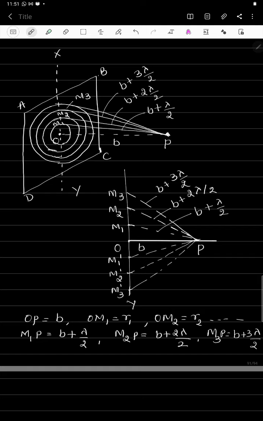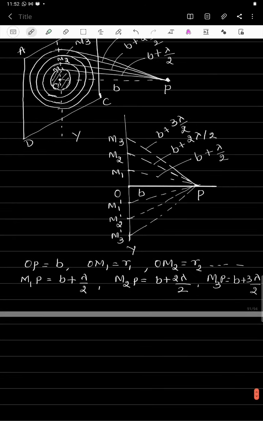So now if you want to calculate the area of the first half period zone, that is, this is the first half period zone, these are the concentric circles drawn. So here you can apply the formula for the area of a circle, that is equal to pi r square. Since we are dealing with the first half period zone, it becomes pi r1 square.